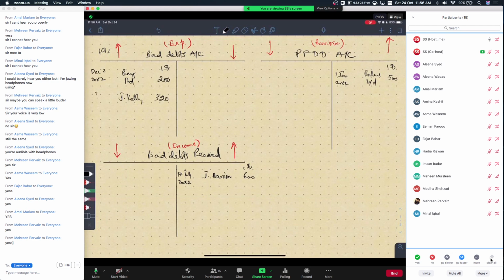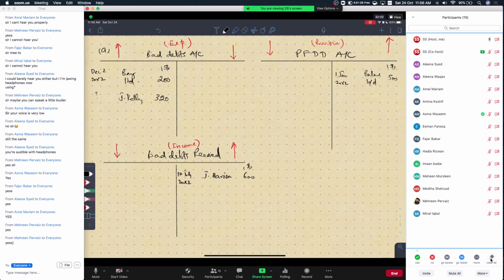That means not just that we are going to treat it as a bad debt, but we will also adjust the value of the last group in the trade receivables. The last group where 1,320 is written, you should write negative 320 next to it, because that 1,320 included John Kelly. Now that person is no longer your debtor. So we agree with this treatment.